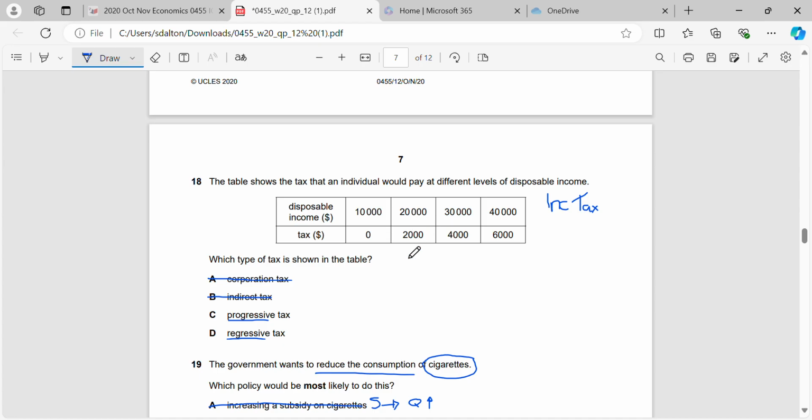So if we look at when their income is 20,000, the rate of tax they're paying is 2,000 divided by 20,000, that's 10%. 4,000 divided into 30,000 is 13.33%, unless I'm wrong. And 6,000 into 40,000 will be 15%.